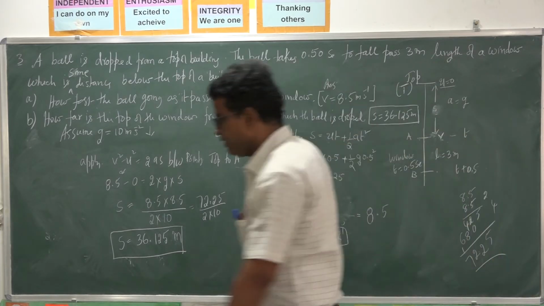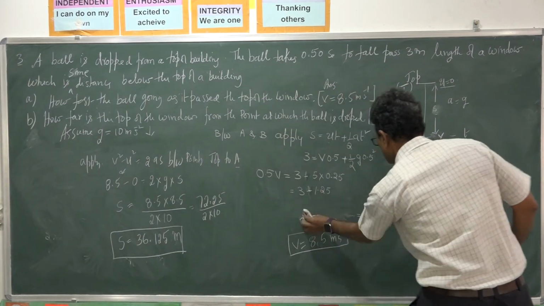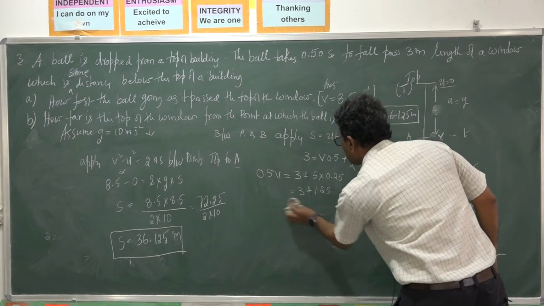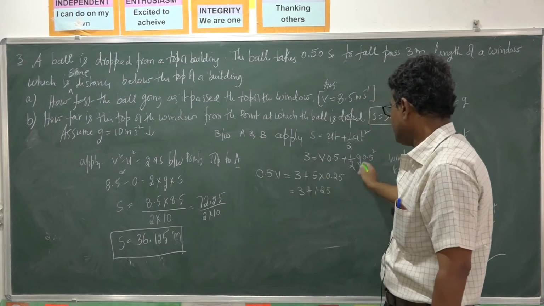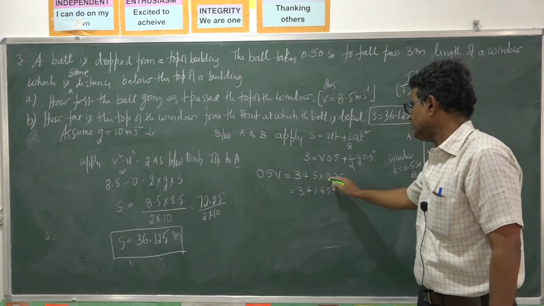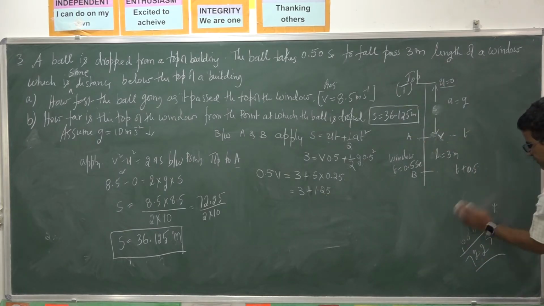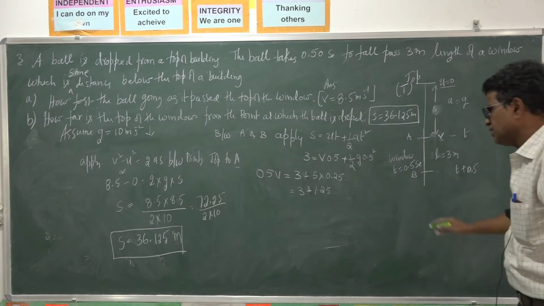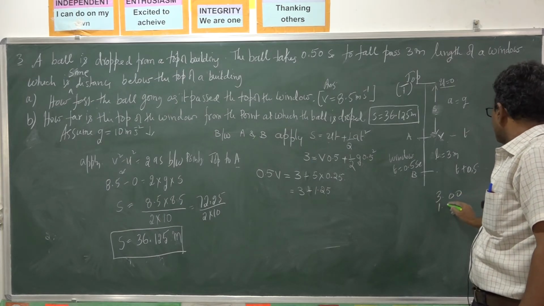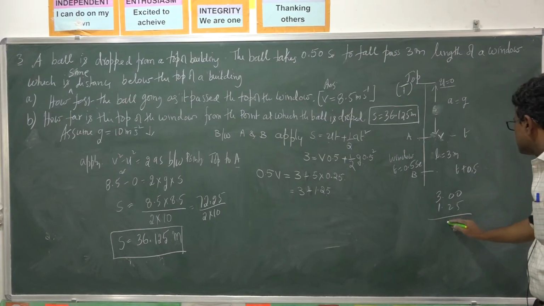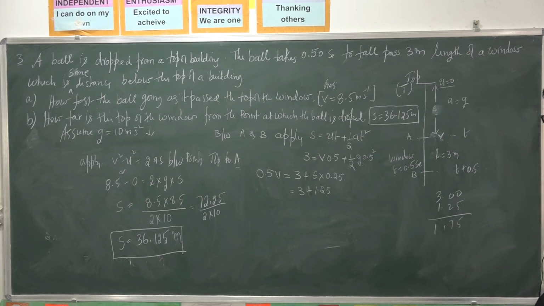Here, this is plus, this is minus. So 5 into 0.25 is 1.25. 3 minus 1.25, how much you got? I think 1.75.